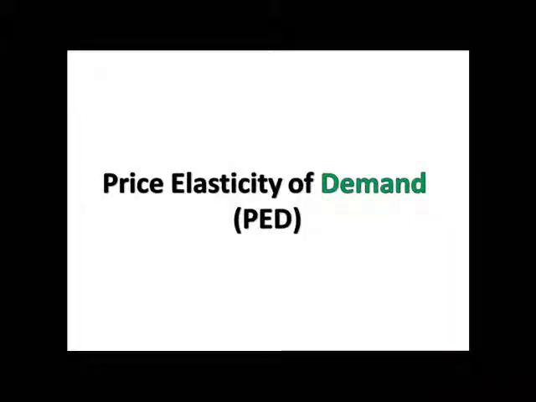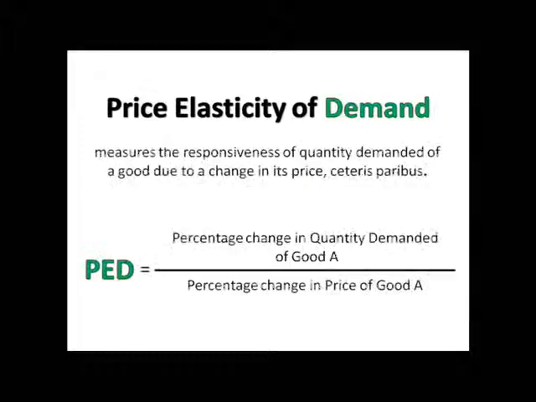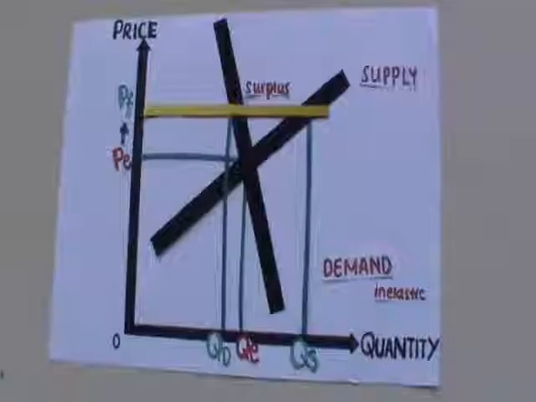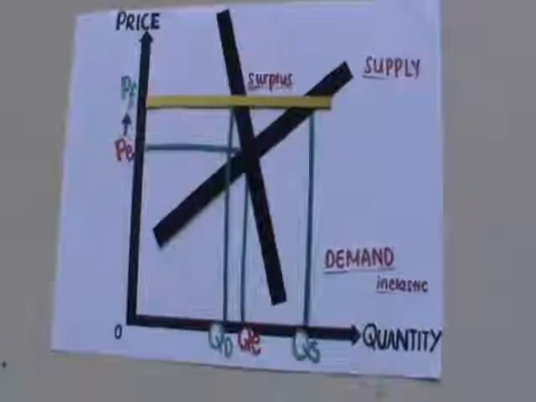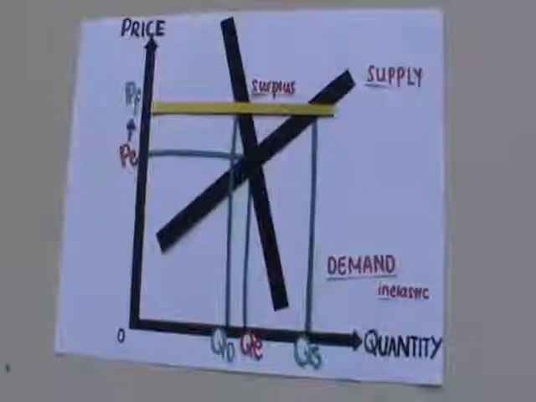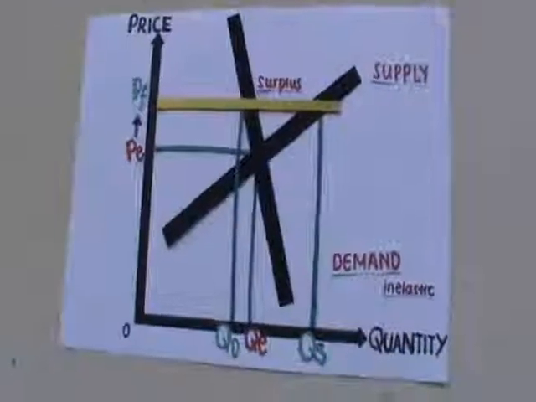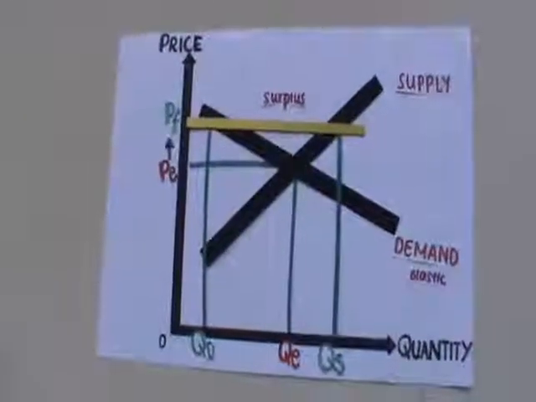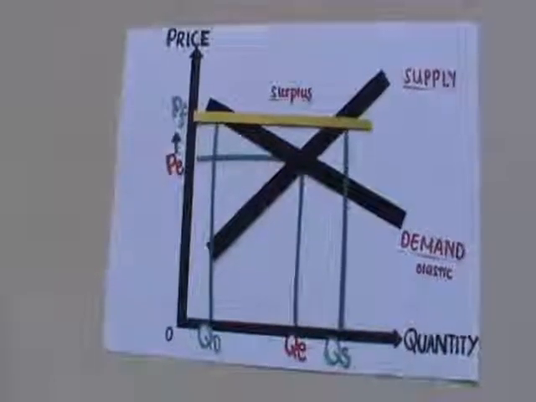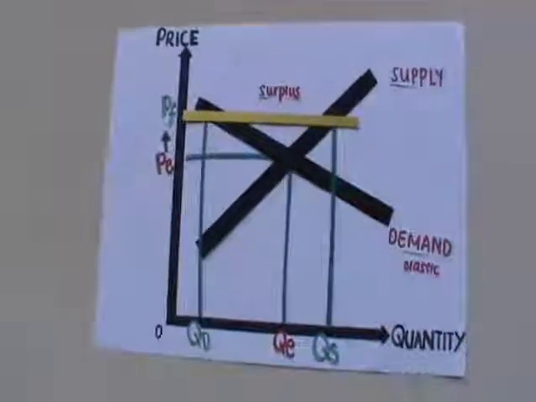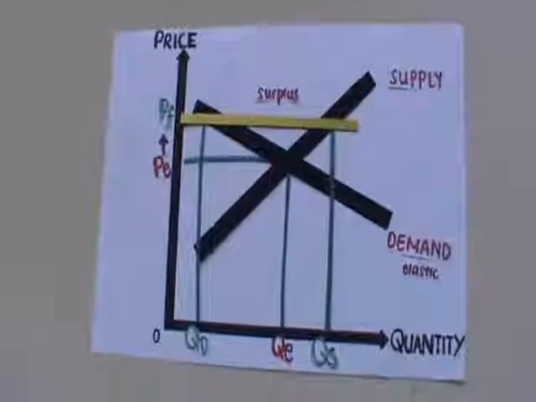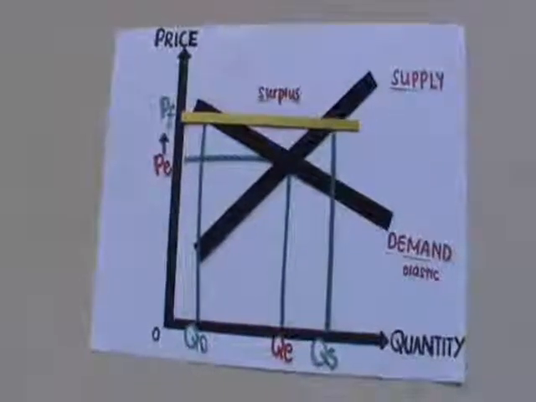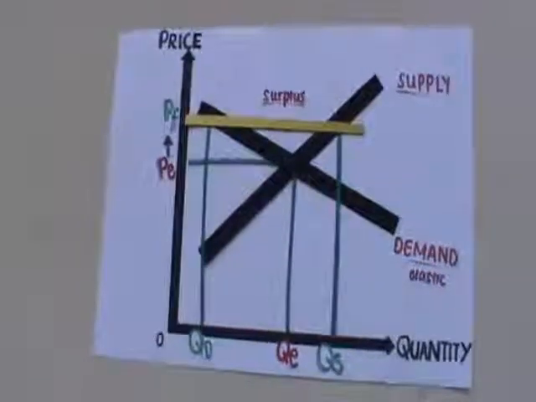Price elasticity of demand, also known as PED, measures the responsiveness of quantity demanded of a good due to a change in its price. When the PED for the good is between 0 and 1, the demand for the good is price inelastic. When the PED for the good is between 1 and infinity, the demand for the good is price elastic. Both will still result in an increase in selling price, but the surplus created will be greater if the demand for good is price elastic.